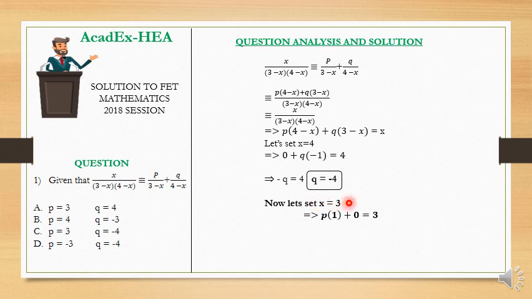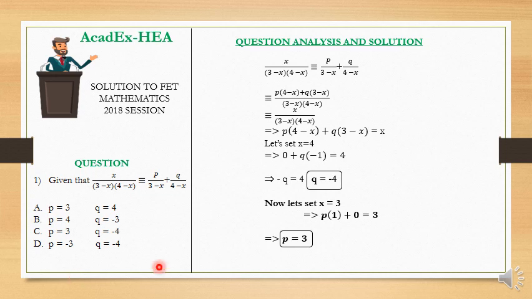And now if x is equal to 3, back to this equation again, we are going to have p into 4 minus 3, which is 1, so I have p into 1, plus q into 3 minus 3, and 3 minus 3 will give us 0, which is q into 0, 0. So we are now going to have that p into 1 plus 0 equal to what? 3, giving me that p is equal to what? 3.